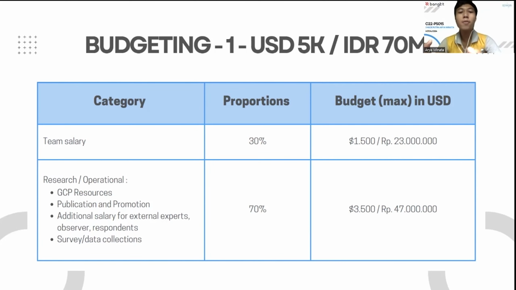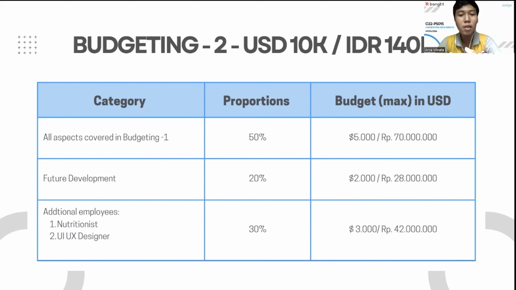As it develops into a business, for implementing a 5,000 USD budget, we split it into two proportions, such as team salary for 30% and research and development for 70%. However, a 10,000 USD budget will have other proportions, such as those mentioned in the 5,000 budget for 50%, future development for 20%, and the rest will be for nutritionists and UI/UX designers.